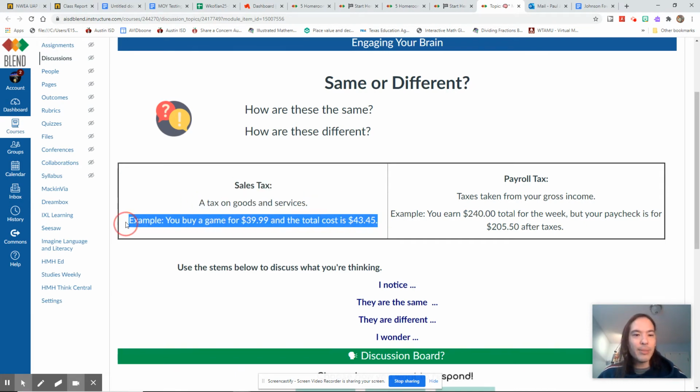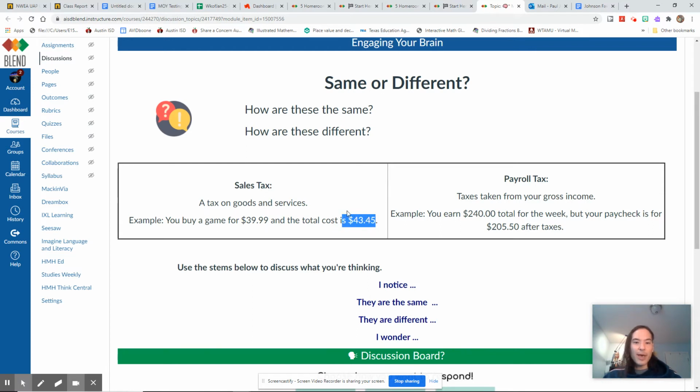Example, you buy a game, same example, for $39.99, and the total cost is $43.45. This is something you have experience with if you ever bought anything at the store that wasn't food. Basically, unprocessed food. If I buy an apple, they don't give me tax. If I buy apple juice, they're probably going to tax that because it's processed. Or like Apple Jacks, definitely going to tax that because it's not really apples. So things like water's not taxed, lettuce isn't taxed, bananas aren't taxed, things like that.